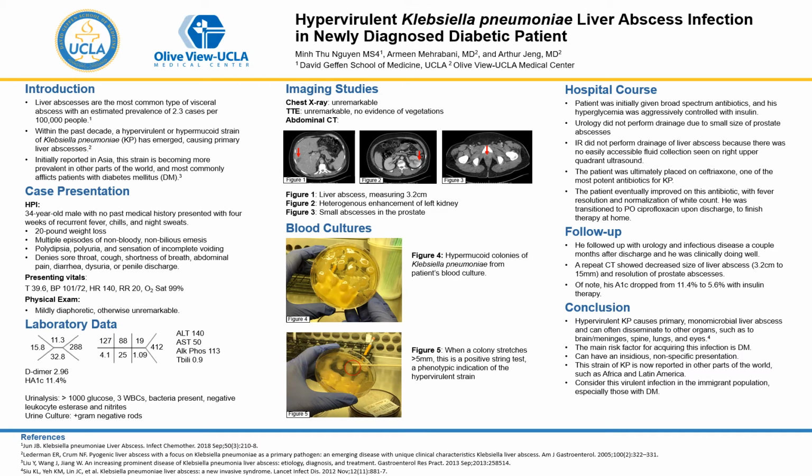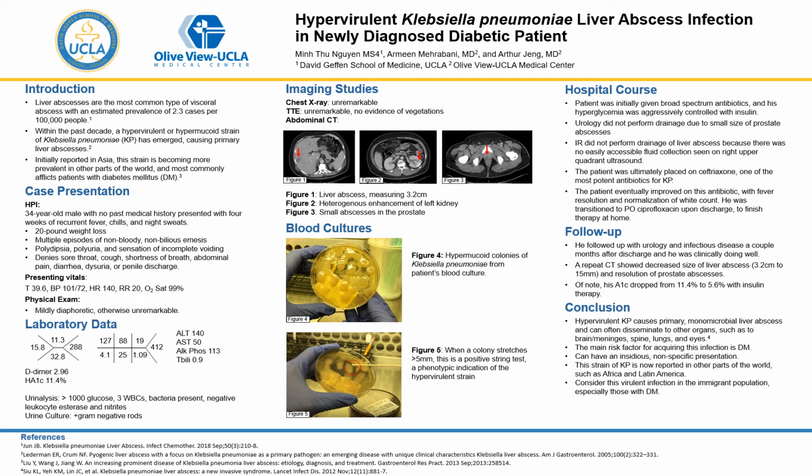Here are some notable findings on the CT of the abdomen and pelvis. In this first figure, you'll see a liver abscess measuring 3.2 centimeters. Although not seen on this particular cut, there was also a small thrombus extending into a branch of the right hepatic vein, which explains the elevated D-dimer. In the second figure here, there's heterogeneous enhancement of the left kidney, and the third image shows small abscesses in the prostate.